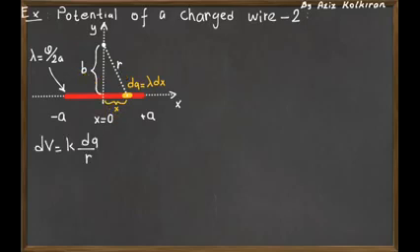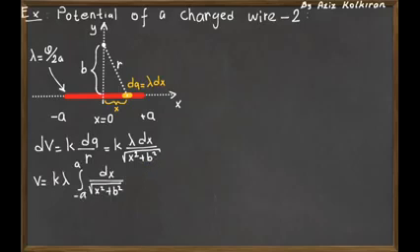So we express the infinitesimal potential created by the infinitesimal charge dq at this point as k times dq divided by r, and if we write down all the terms explicitly in terms of the variable x, we get k lambda dx divided by the square root of x squared plus b squared. Next, we integrate to find the total potential from x equals minus a to plus a.